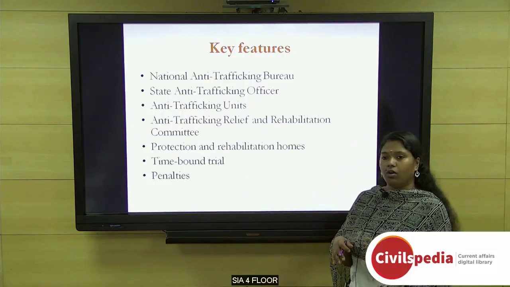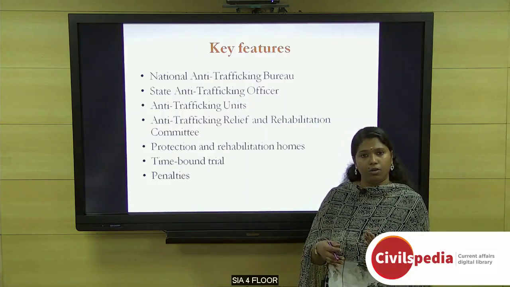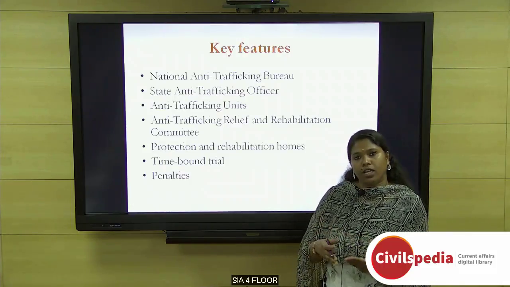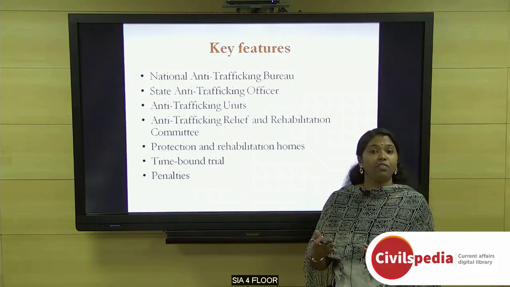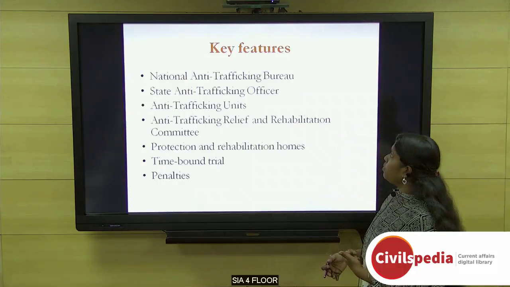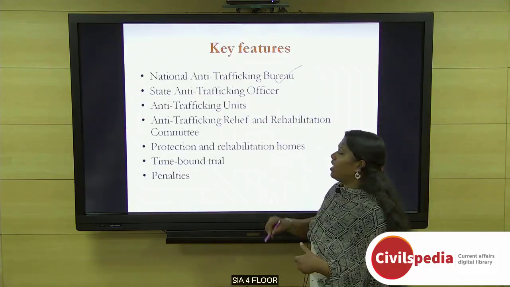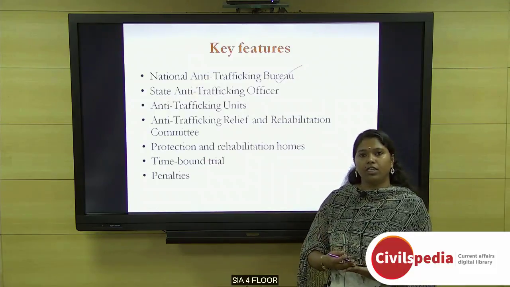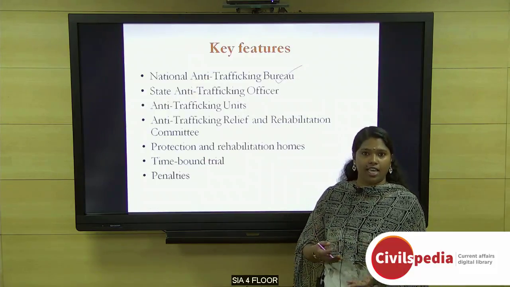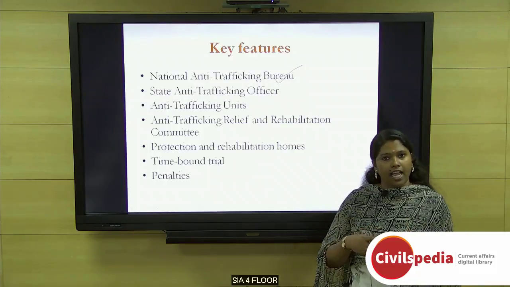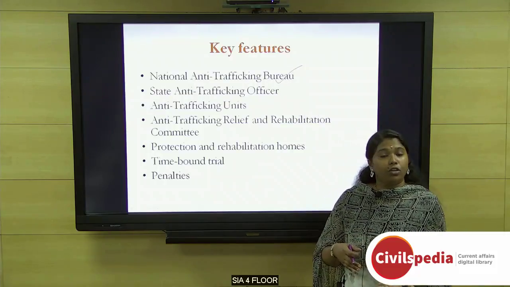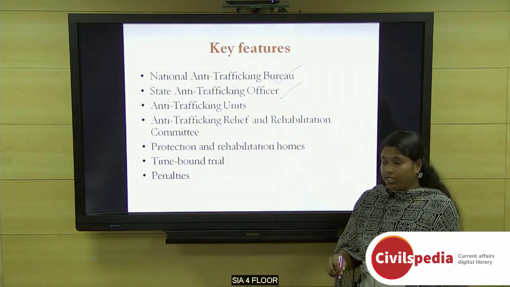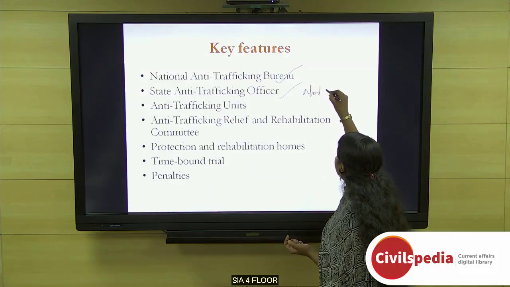Before going to the key features, this bill is going beyond criminalization, and it is trying to deal with the problems and to prevent and protect the trafficked victims as well. Coming to the key features, the first one is it proposes to establish a National Anti-Trafficking Bureau which will deal with the monitoring and surveillance of trafficking cases, and also coordinating the national, state and district level monitoring of the trafficking cases.